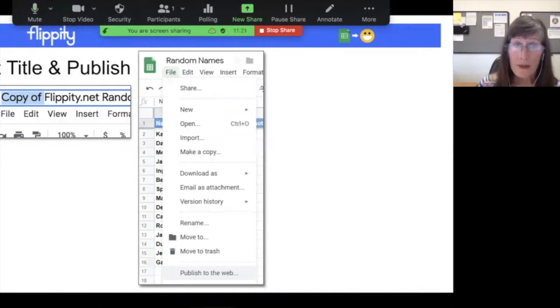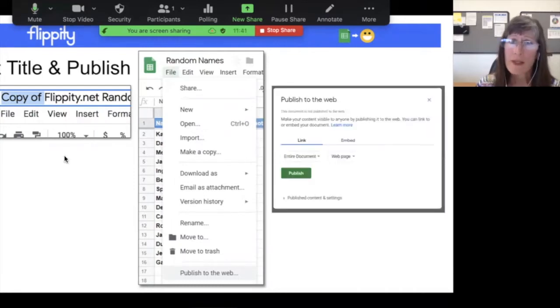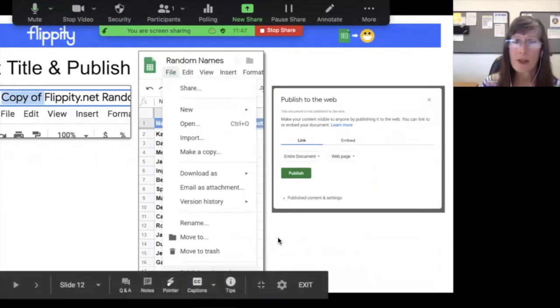Under File, once you have your copy, you must always, and I guarantee you're going to forget it at least once, you must always go to File, Publish to Web. And you can do this right away with his template that you're copying to test it out. Next would be Publish to the Web right there. And that's the screen that pops up when I clicked File, Publish to the Web.